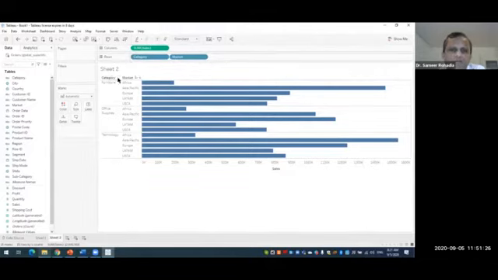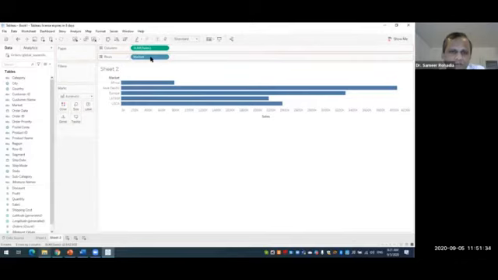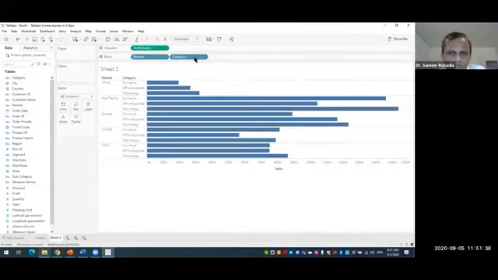If you want the market first and then the categories, you have to drag this capsule and put it over here. So you can do either. Now we have first the market and then the category. Please ensure that you have this.